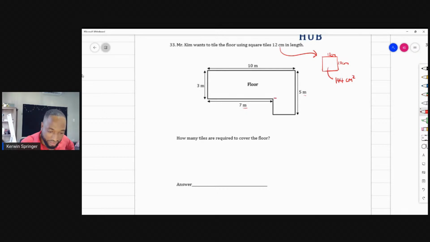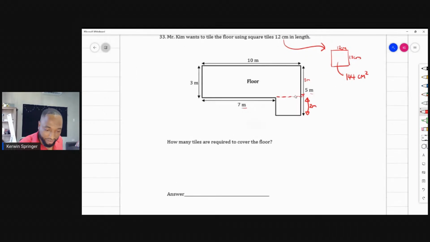So I can split this into 2 rectangles. And if I split this into 2 rectangles, since this whole thing is 5, this part is going to be 2. You all see that? How did I get this to be 2 meters? Because this is 3 meters. Look across there. It's 3 meters. 3 and 2 make 5. So this is 2 meters.